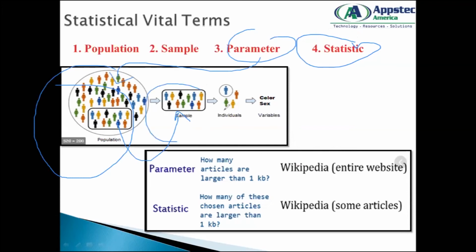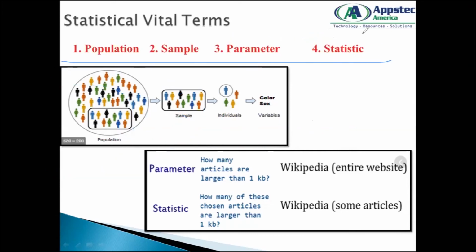And from a sample, when I want to create one more sample, I can use statistic, and statistic is numerically associated with an observed sample. So population, sample, parameter, statistic. These are the four important terms that you should remember, and we're going to use these jargons of population and samples pretty often.